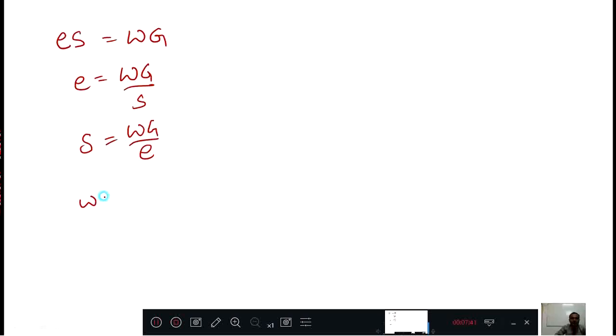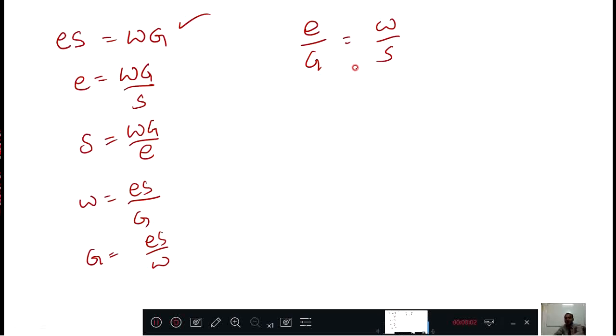Now this equation, Es equal to Wg, as per your requirement you can alter. E equal to Wg by S you can write, S equal to Wg by E you can write, or W equal to Es by G you can write, or G equal to Es divided by W you can write. Understood? Any one of these four, or otherwise the first one you can use, whichever you want to. Even you can write E by G equal to W by S, based on your requirement. The first derivation is over.